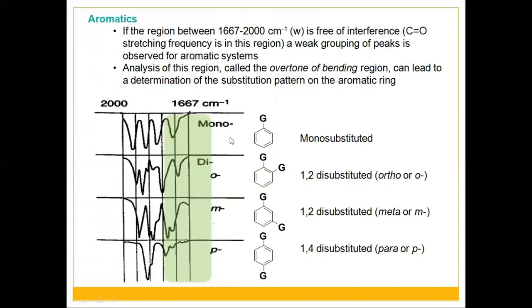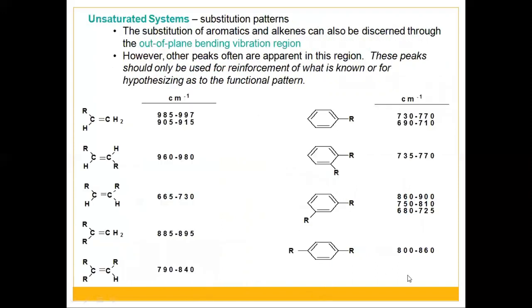So here you can observe, if it is mono substituted, then there will be a single peak. For di substituted, that is ortho substitution, you can see the pattern is a double peak and the peak becomes a little bit weak. For meta substitution, the peak will be strong, but it will be a doublet kind of peak. And for para substitution, this peak will become weaker.